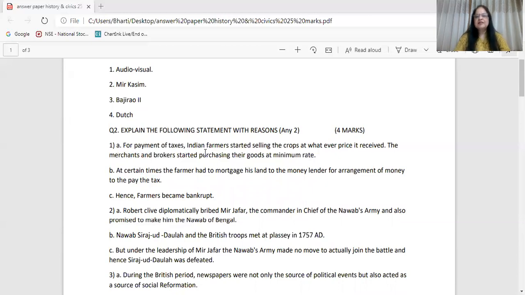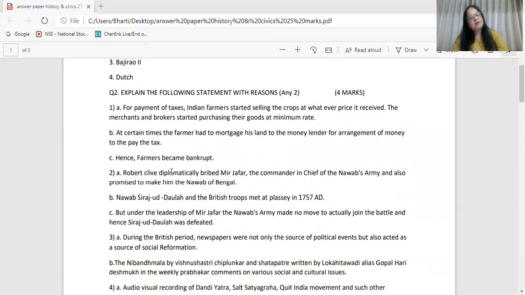For payment of taxes, Indian farmers started selling the crops at whatever price they received. The merchants and brokers started purchasing their goods at a minimum rate. At certain times, the farmer had to mortgage his land to the moneylender for arrangement of money to pay the tax. Hence the farmers became bankrupt. The main two points are A and B. If you have written this perfectly, you will get full marks, 2 out of 2.